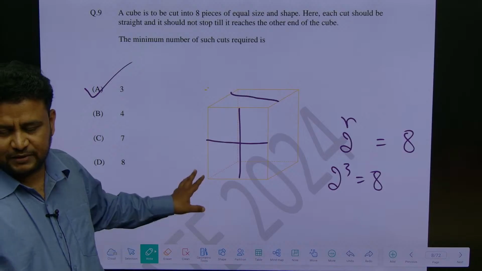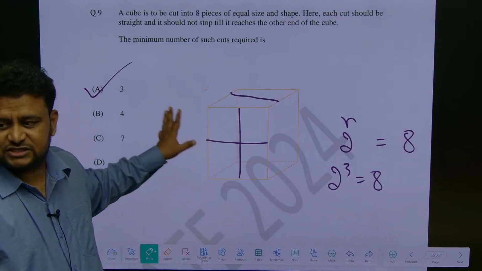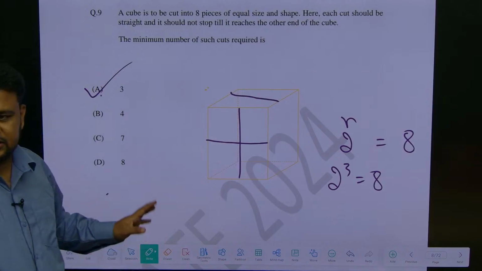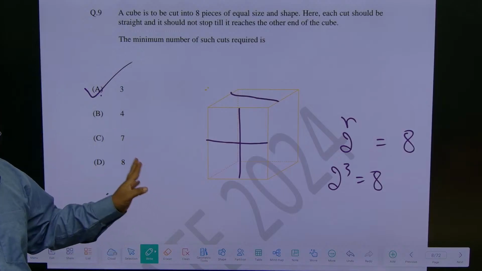That's all. So we need how many cuts? 3 cuts. So the answer is 3. Okay. This question is tricky, but spatial aptitude questions will be like this.